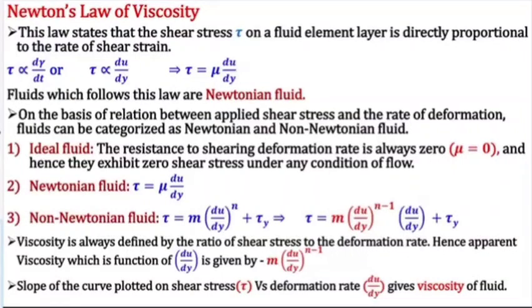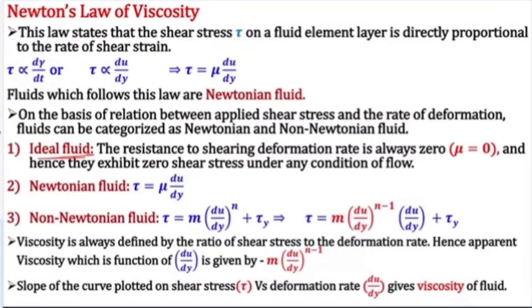Now see how we define this Newtonian fluid, because of this relation between tau and du by dy. Tau means shear stress, and du by dy is the rate of deformation. With the relation between these two, we can define the fluid. If something is following this law, it is a Newtonian fluid. So on the basis of shear stress and rate of deformation, we can categorize fluid into Newtonian and non-Newtonian fluid. We know what a Newtonian fluid is. Non-Newtonian fluid we'll see further. First we'll see what an ideal fluid is.